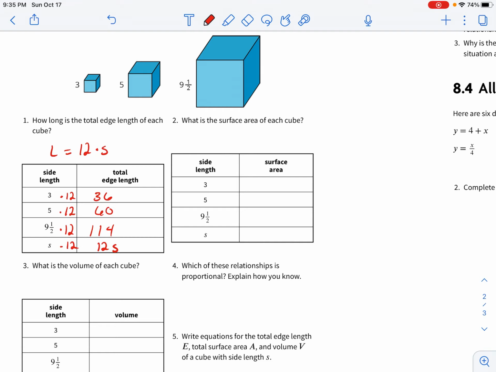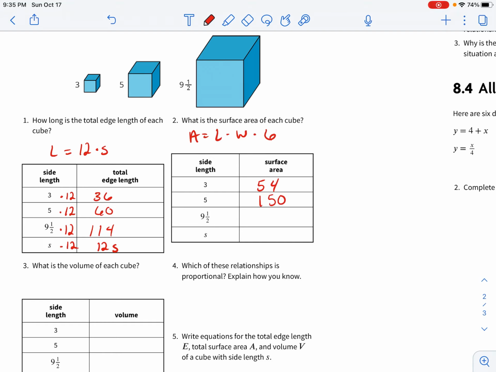So there are 6 sides to a cube. Each one is going to have the same surface area. It's going to be your length times width. So area equals length times width times 6. Okay, our area of a square, 6 times. So 3 times 3 is 9. 9 times 6 is going to give us 54. 5 times 5 is 25. 25 6 times is going to be 150.